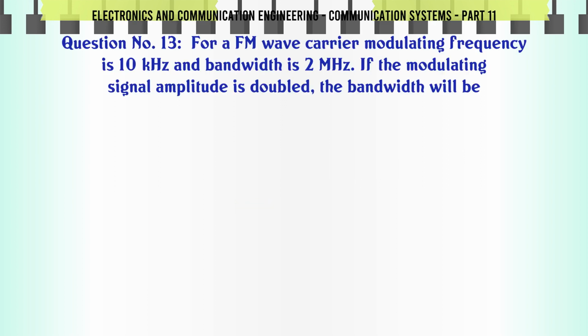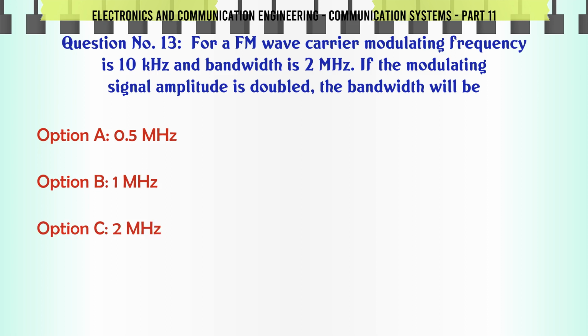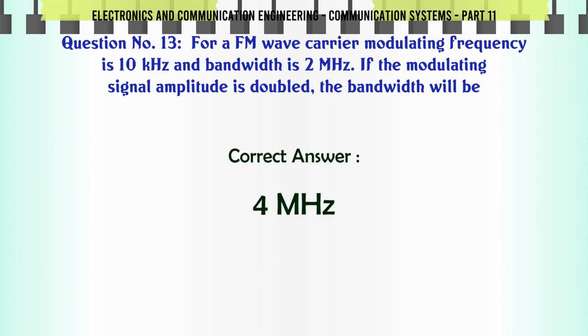For an FM wave, the modulating frequency is 10 kHz and the bandwidth is 2 MHz. If the modulating signal amplitude is doubled, the bandwidth will be: A, 0.5 MHz; B, 1 MHz; C, 2 MHz; D, 4 MHz. The correct answer is 4 MHz.